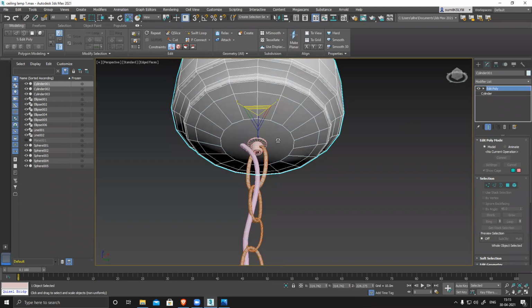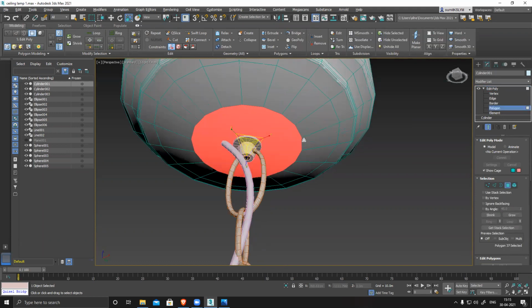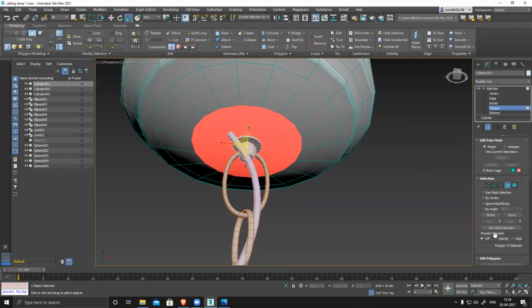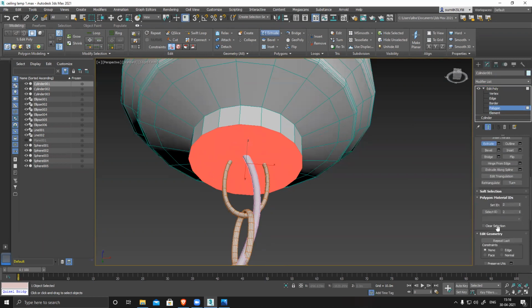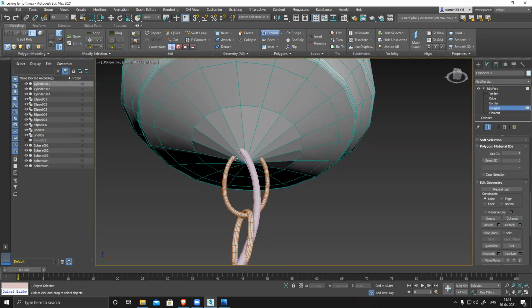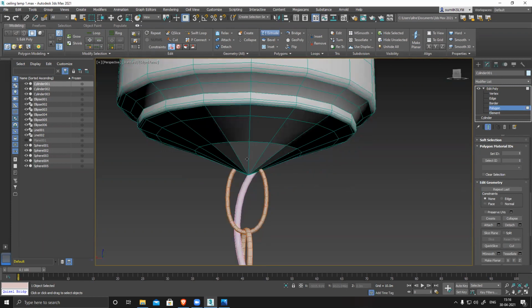Exact same thing here also. You can see this point is missing. Go to polygons. You can see it's just one single polygon, so it cannot be like this. What you can do is extrude outside or inside, collapse it, reduce it, and then you can create this thing. And if you want, you can create one more loop here and fix it.